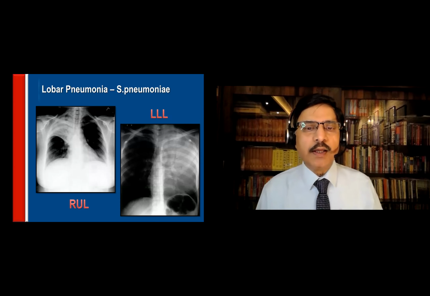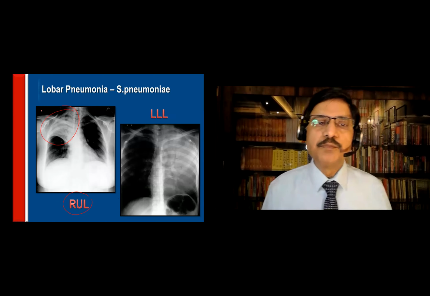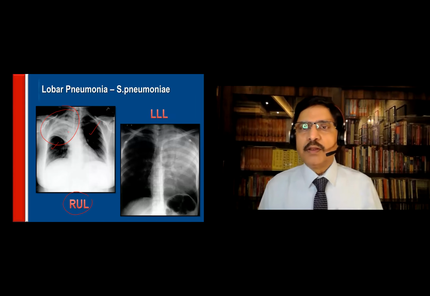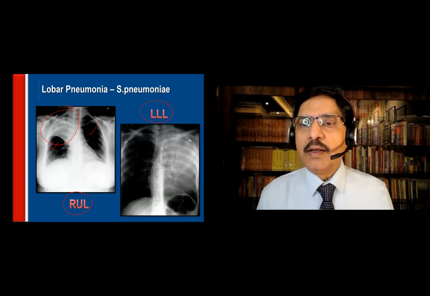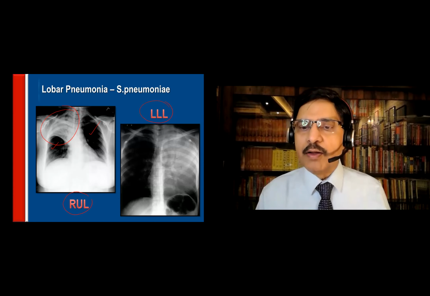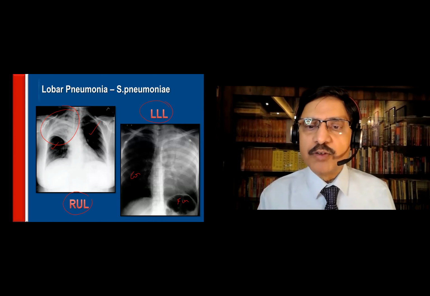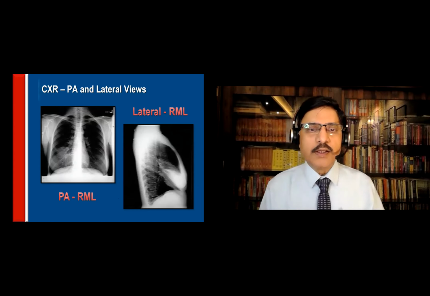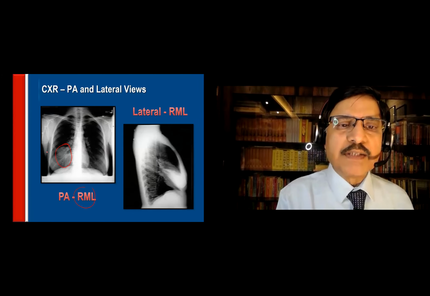Then you see here, very typical right upper lobe pneumonia. Okay. And there is compensatory emphysema here. Then you see left lower lung, there is a complete consolidation of the left lung. This is the fundic gas shadow, and this is a compensatory emphysema. Okay, this is LLL.